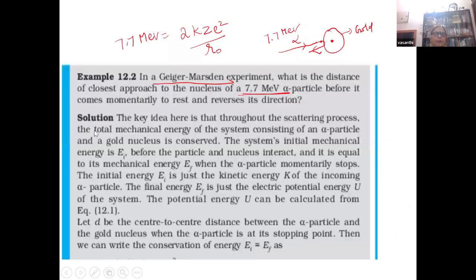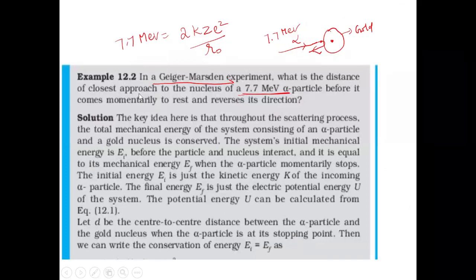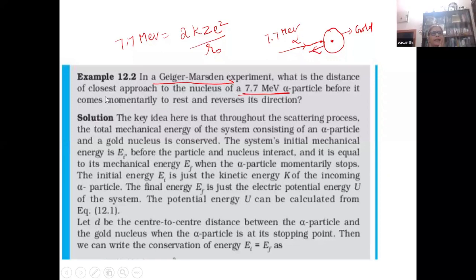So this one is an example problem. Here in the Geiger-Marsden experiment, we have to do the example problem. We do that, isn't it? So all the exercises and example problems in the textbook are very, very important. So in a Geiger-Marsden experiment, what is the distance of closest approach to the nucleus of a 7.7 MeV alpha particle before it comes momentarily to rest and reverses the direction?